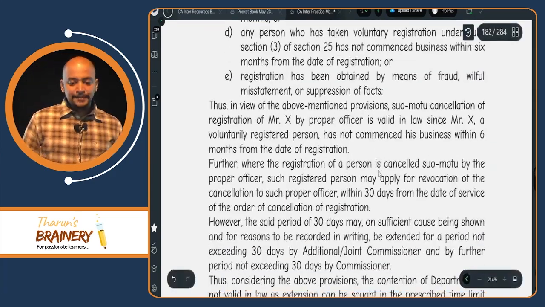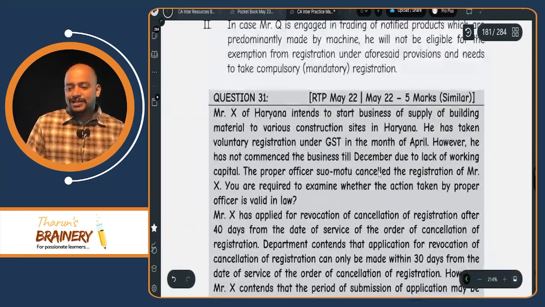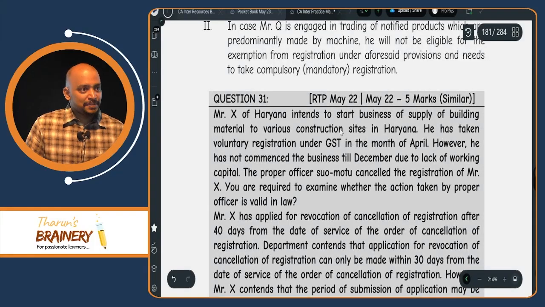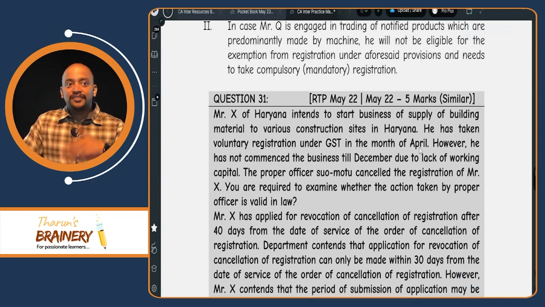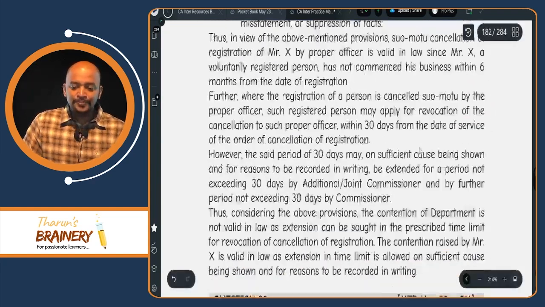This actually came in the May 22 RTP. Immediately they asked in the May 22 exam for 5 marks, with the question changed a little bit. That's why I asked you to refer to the RTP of May 23. Maybe 1 or 2 questions could come from the RTP also.